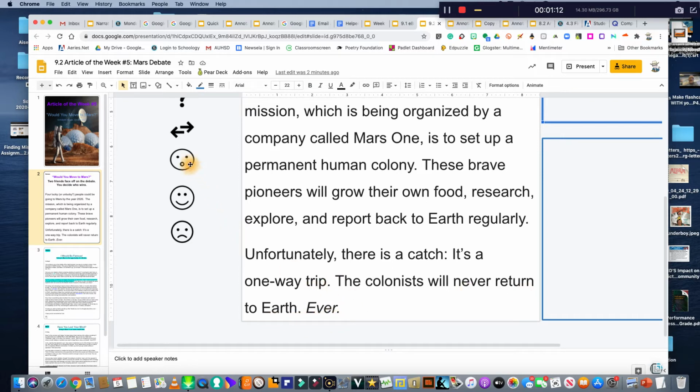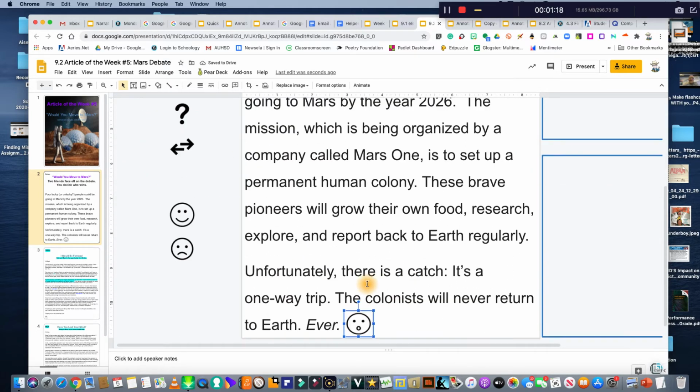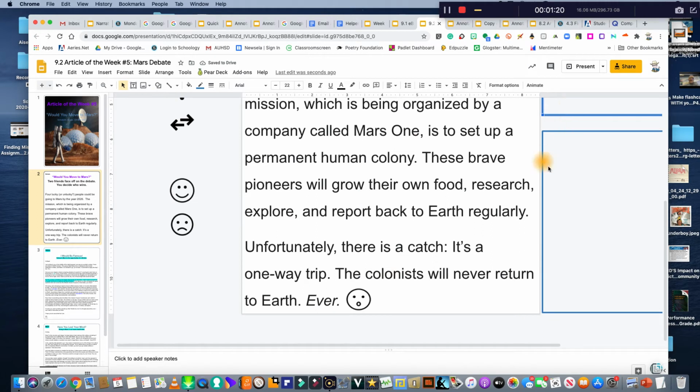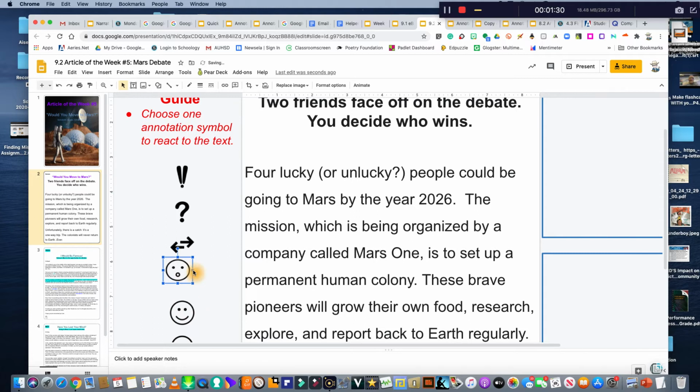So if you got shock here, you would drag it here. You'd click on that annotating button, and you get a sentence starter, and you'd put your sentence starter here. There's 2 boxes if you'd like extra credit. You will not just drag a symbol like some of you were doing into the box. That is not the answer. These are to go next to the text. Okay, let's see one of the arguments.